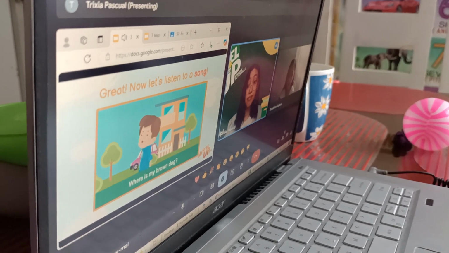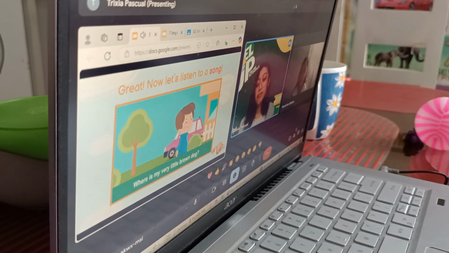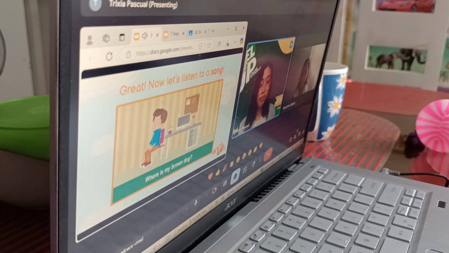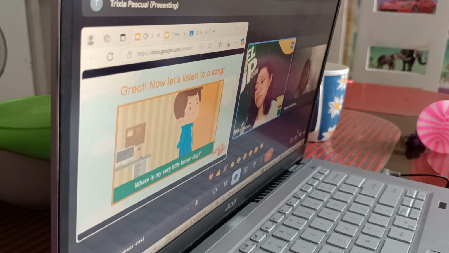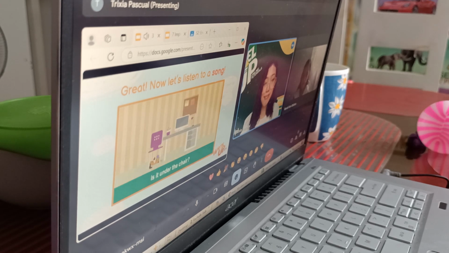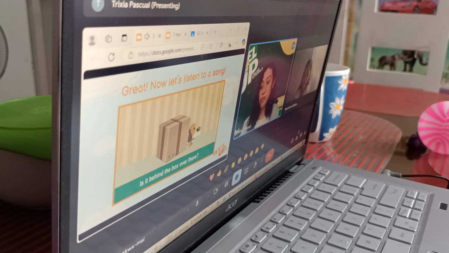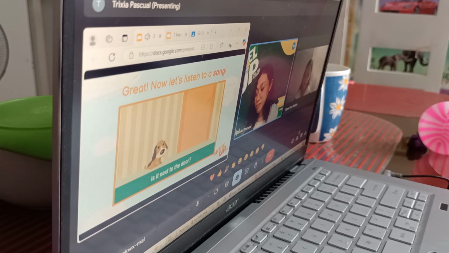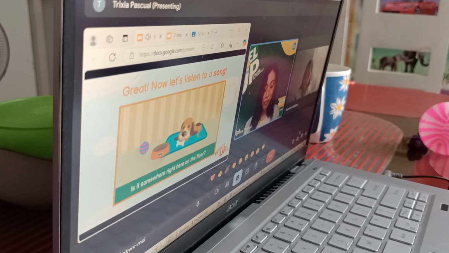Where is my brown dog? Where is my very little brown dog? Is it under the chair? Is it behind the box over there? Is it next to the door? Is it somewhere right here on the floor?